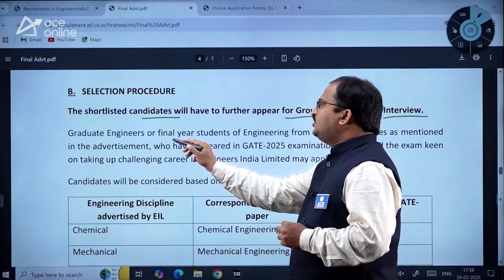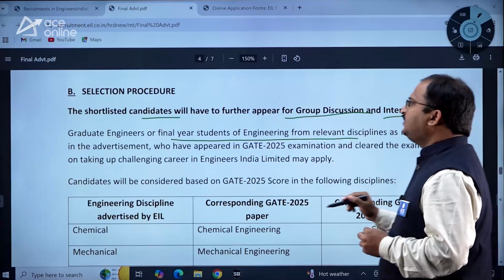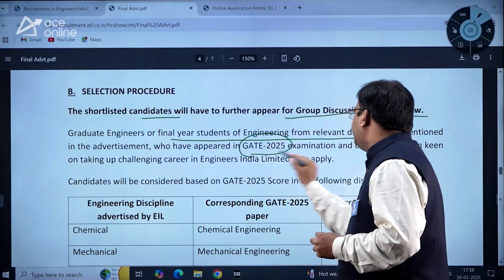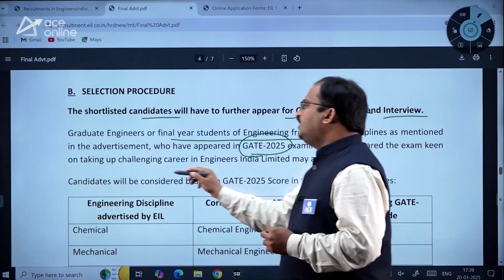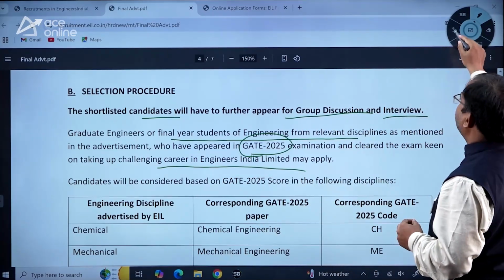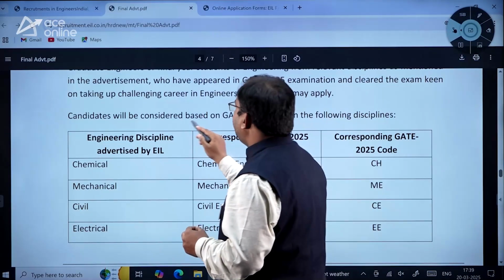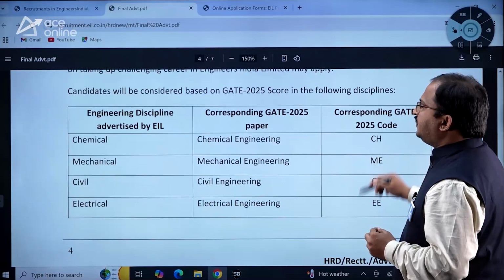So graduate engineers or final year students of engineering from relevant disciplines as mentioned in the advertisement, who have appeared in GATE 2025 examination and cleared the examination, keen on taking up a challenging career in Engineers India Limited, may apply. So candidates will be considered based on GATE 2025 score in the following disciplines.